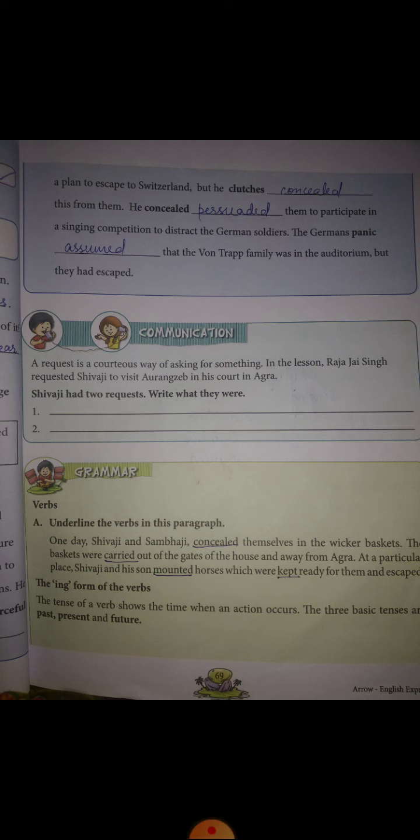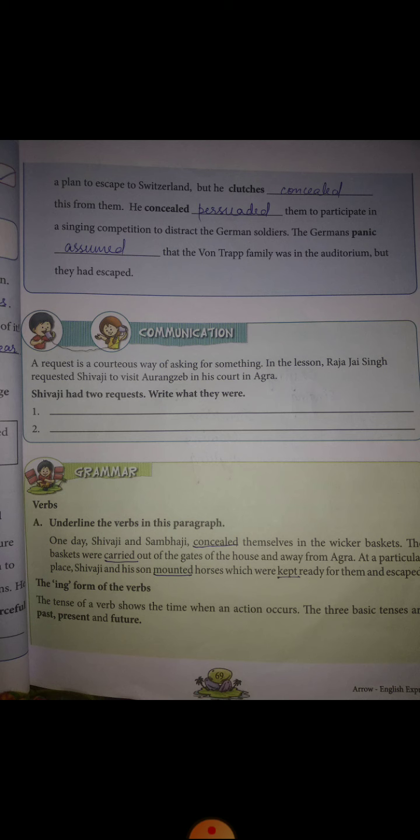Today, we will do the grammar part of lesson 7 in your English 2 book. So, students, please open page number 69, Grammar. Verbs. So, what are verbs? I'm sure that you know what verbs are. Verbs are action words, right? Action words are called verbs. Whatever action we do is called a verb, whether it be eating, sleeping, thinking, writing. Okay, these are all verbs.